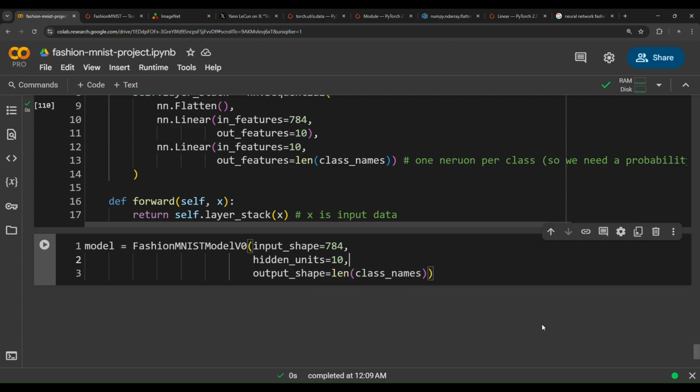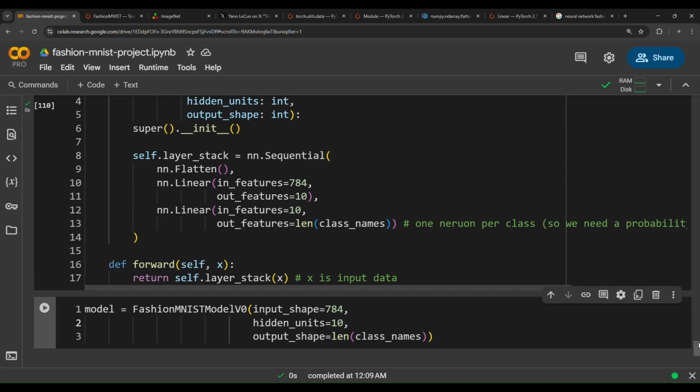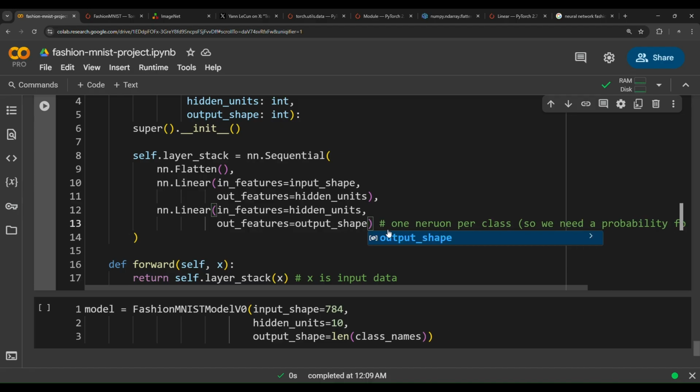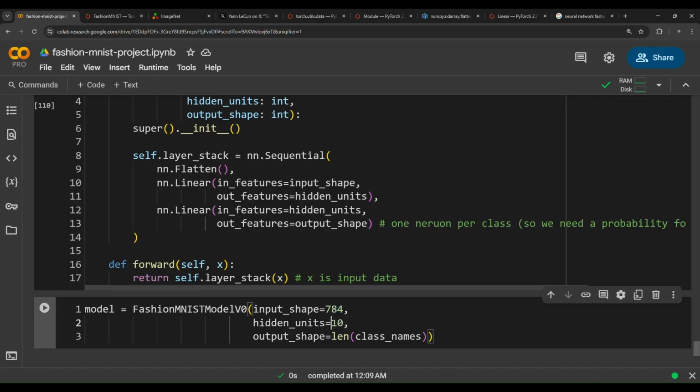Now, we haven't really used these numbers in the network explicitly, so we need now to replace these with some dynamic parameters: input shape, hidden units, and here also hidden units. I just used those for explanation purposes, and then output shape. And these will be replaced with the inputs that I have passed in here, okay?